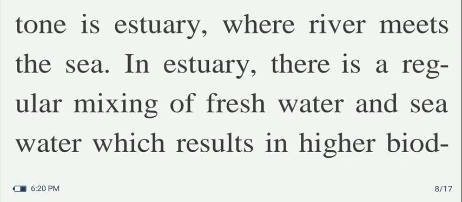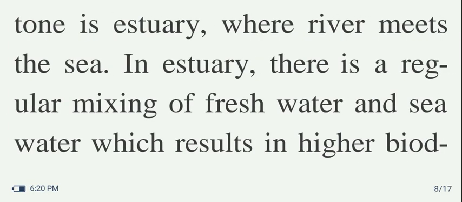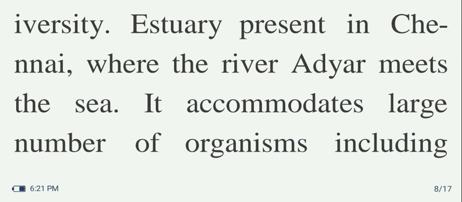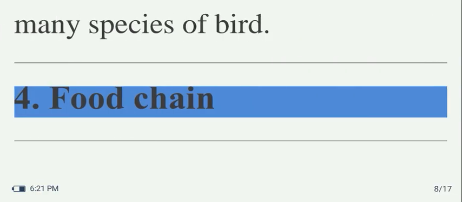The most common example of an ecotone is the estuary, where a river meets the sea. In an estuary, there is a regular mixing of fresh water and seawater, which results in higher biodiversity. An estuary is present in Chennai, where the river Adyar meets the sea. I'm not sure about the pronunciation, sorry. It accommodates a large number of organisms, including many species of birds.